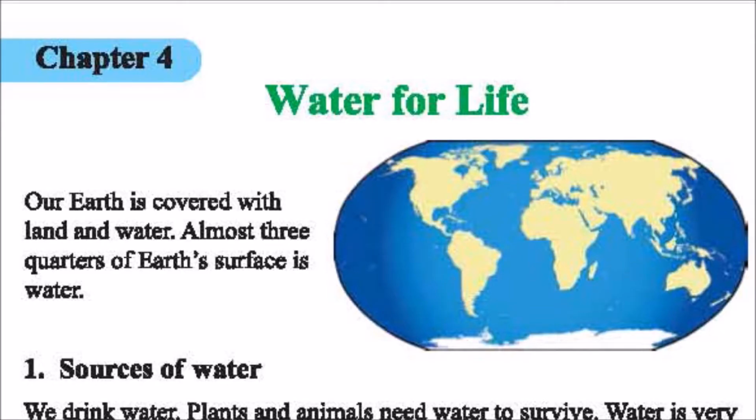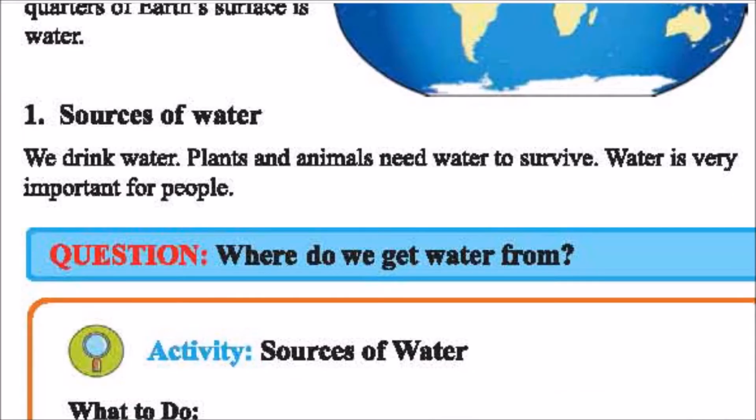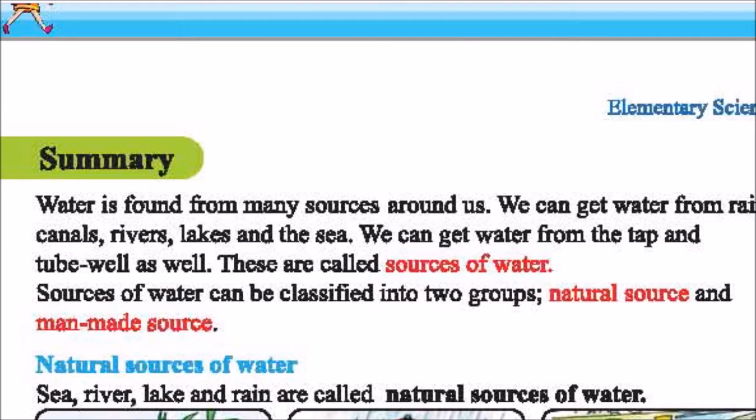Okay, dear students, now listen to me carefully and follow my pronunciation. Here, chapter 4, Water for Life. Our earth is covered with land and water. Almost 3/4 of earth's surface is water. Sources of water. We drink water. Plants and animals need water to survive. Water is very important for people. Now go to page 23.